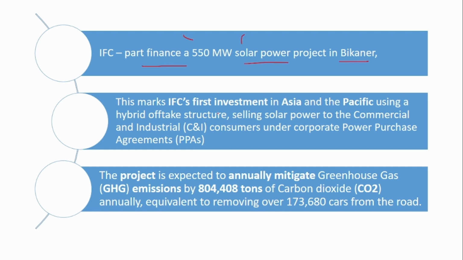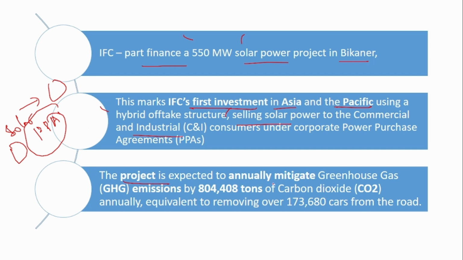If you see, this is the IFC's first investment in Asia and the Pacific using a hybrid offtake structure. Whatever power is generated by this solar project will be sold to commercial and industrial consumers. For that purpose, a power purchase agreement will be signed between the generator of the solar power and the buyers of the solar power, that is, in this case, commercial and industrial consumers. And then the solar power selling and buying will take place.